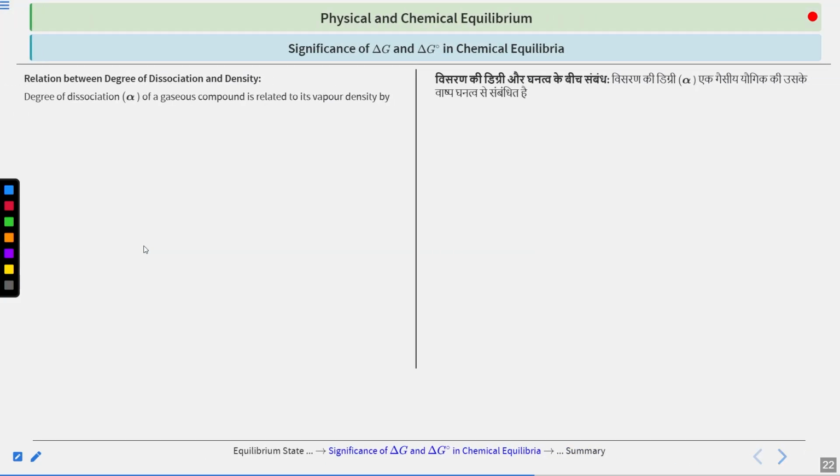Now, what is the relation between degree of association and density? This is a very important relation. It will help you to solve problems. It has been put here so that you can solve your numericals very easily. Suppose your degree of dissociation is denoted by alpha for a gaseous compound, and then it can be related to the vapor density. How? Alpha is equal to (D minus d) by d into (y minus 1).